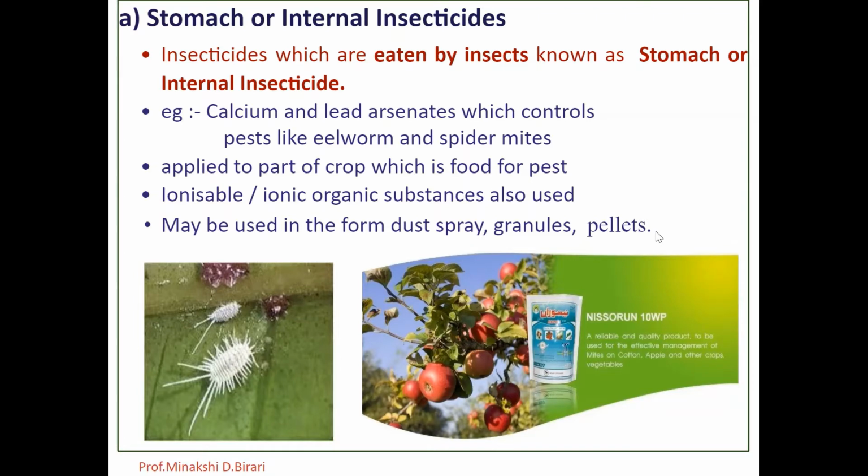However, care should always be taken to avoid killing beneficial insects. Therefore, calcium and lead arsenates are used, which are not toxic to plant tissues but can kill the insects. So stomach or internal insecticides are those which are eaten by insects.